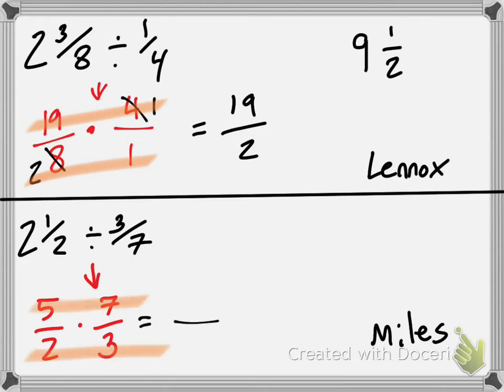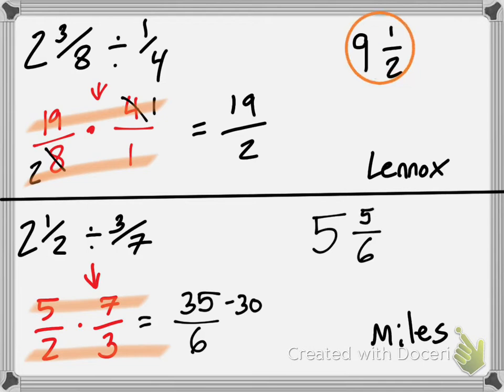You get 35 over 6. Perfect. How many 6s fit into 35 without going over? 5. We keep our denominator. What was 6 times 5? 30. So we take that away, and we get 5. Perfect. 5 and 5/6.